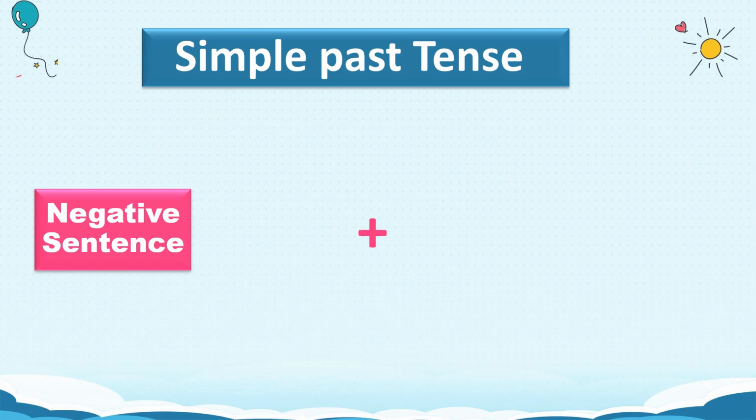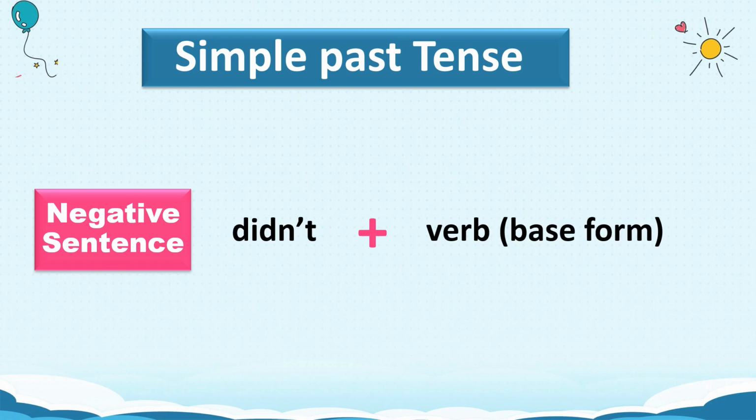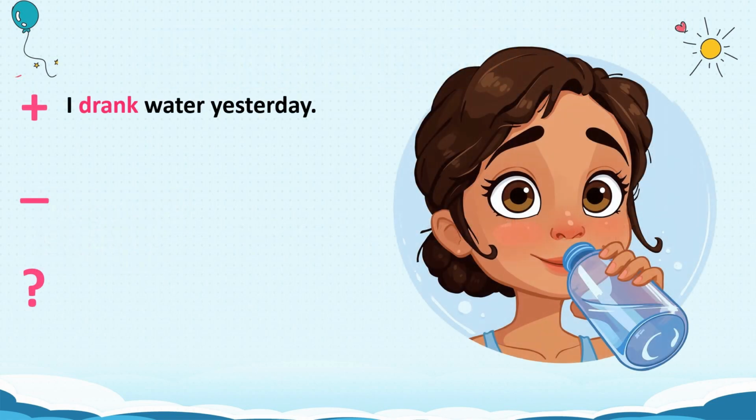To form a negative sentence, we use didn't before the base form of the verb. I didn't drink soda.